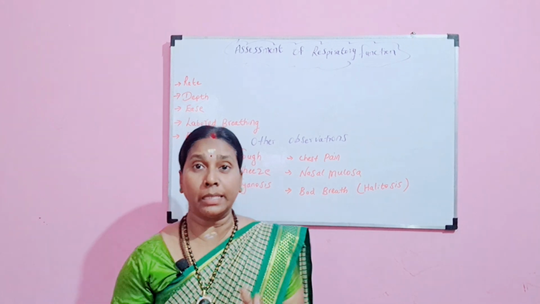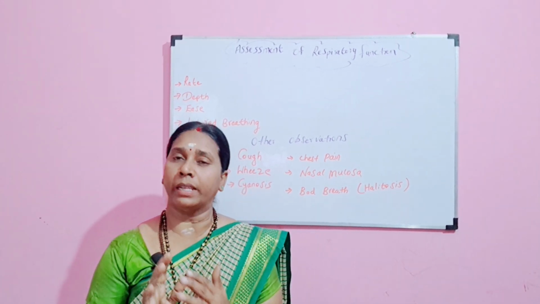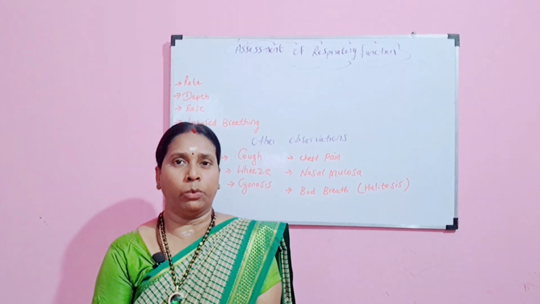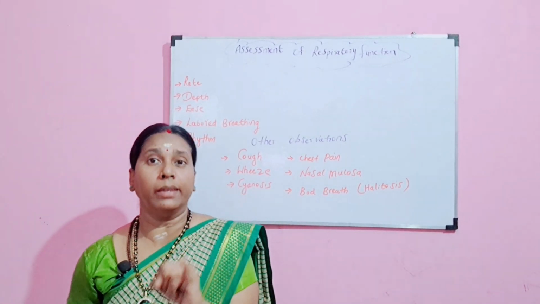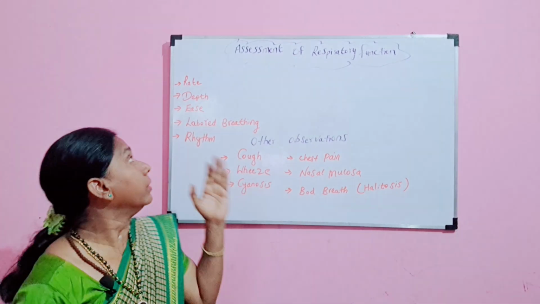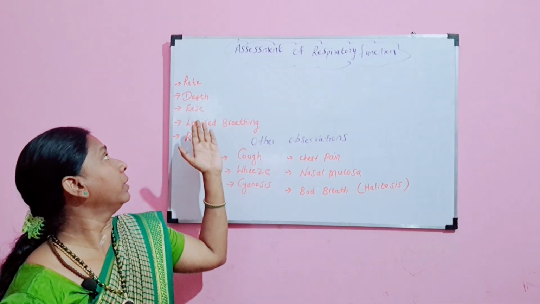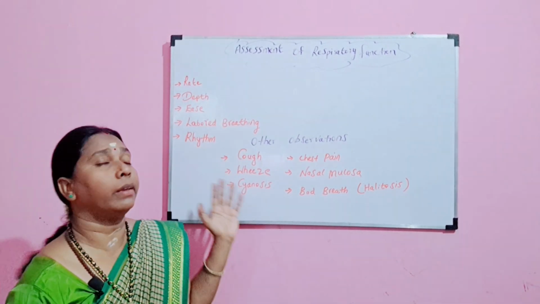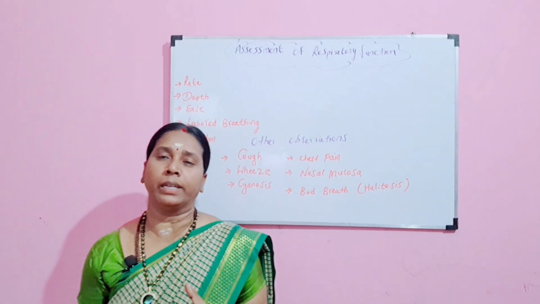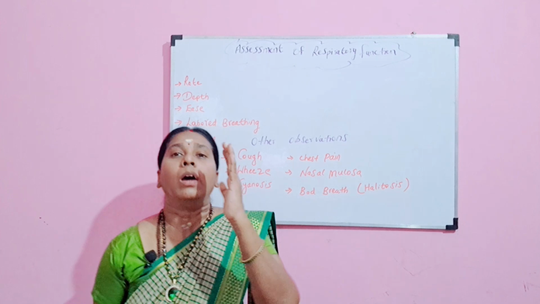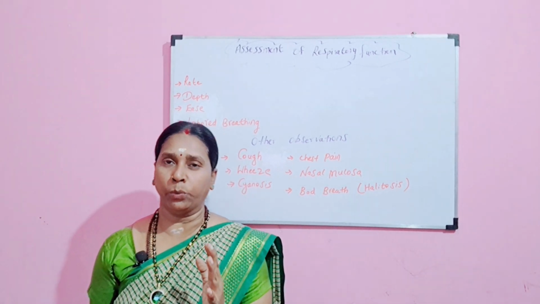So this is what you are going to observe when a patient is getting admitted in the ward with breathing difficulty. What all are we going to check? We are going to check the rate of breathing, the depth of breathing, the ease, labored breathing, and finally the rhythm of the patient's breath. So these are the normal assessments when you are doing with the patient.